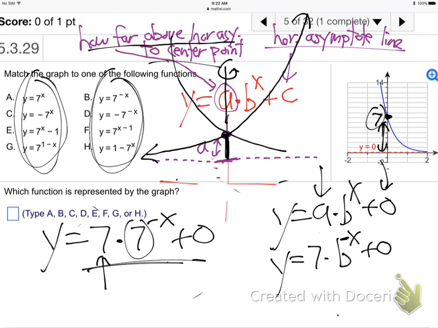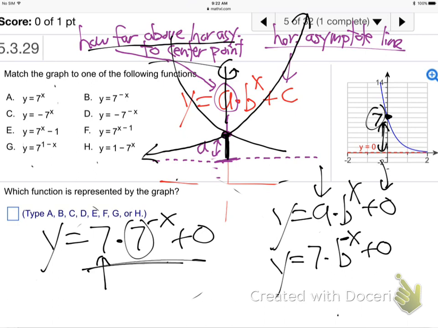Now, let's go through and do process of elimination because I don't see it. They're making it look different, that's the trick. So let's go through and just eliminate. We got to have negative x in the power zone. So bye-bye, bye-bye, bye-bye, bye-bye, bye-bye, right? All those had positive x in the power zone. They're wrong. We got to have negative x in the power zone. So we're down to 3.